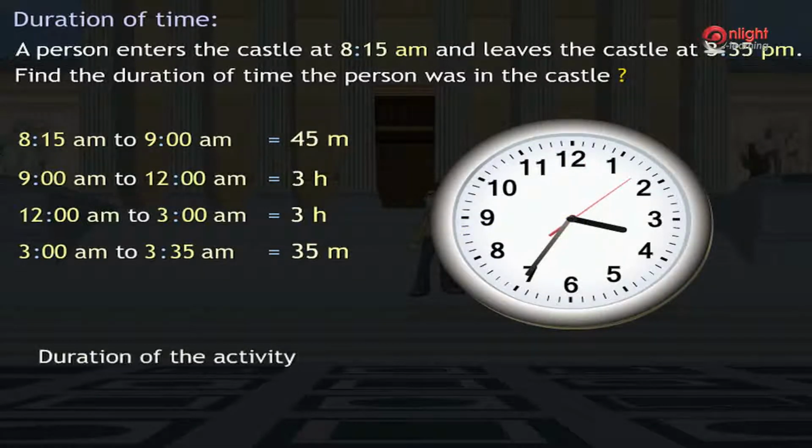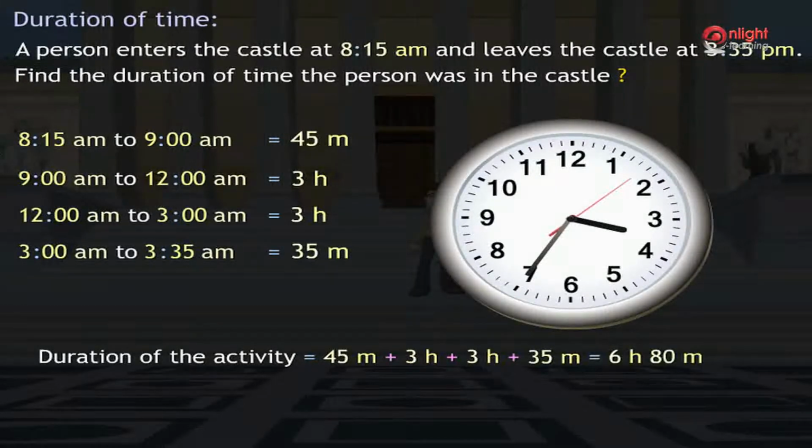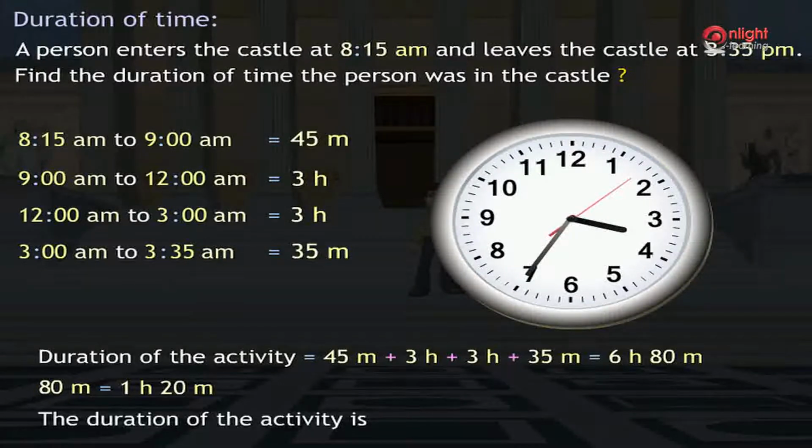Hence, the duration of the activity is equal to 45 minutes plus 3 hours plus 3 hours plus 35 minutes is equal to 6 hours 80 minutes. 80 minutes is equal to 1 hour and 20 minutes. Hence, the duration of the activity is 7 hours 20 minutes.